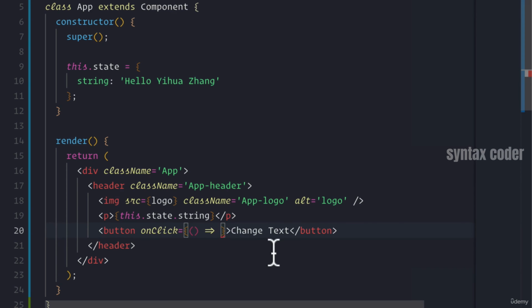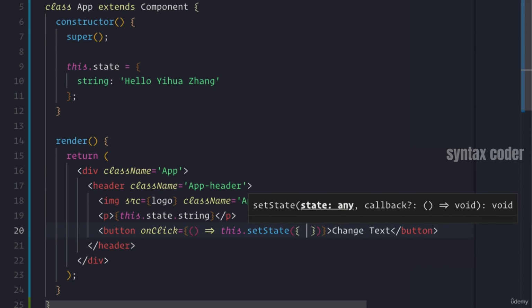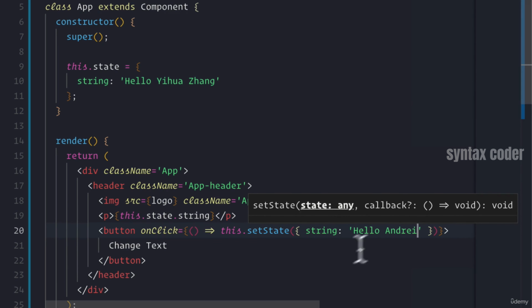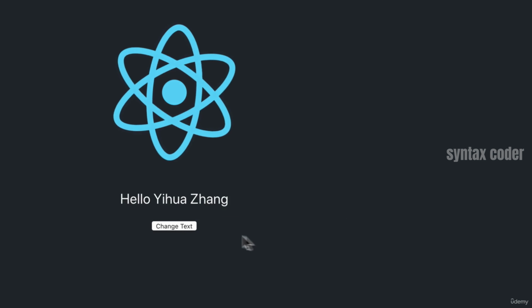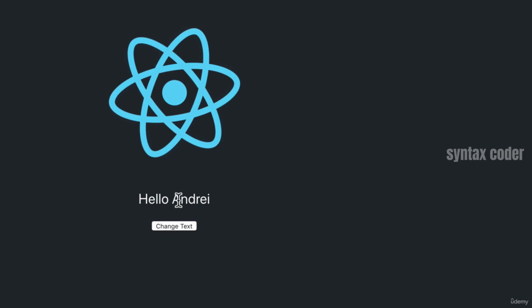So let's pass in this function, and in this function, we're going to say this.setState. And what setState takes is an object with all of the properties that you want to change on your state, as well as the new values that they have. So I want to change the property string to hello Andre. Now, when I click this button, we see that it changed, right?